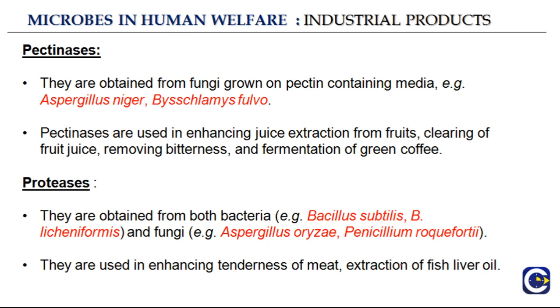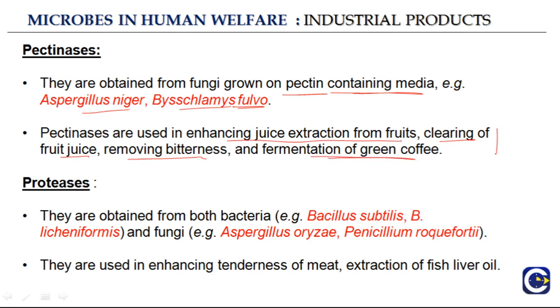Next is pectinases. They are obtained from fungi grown on pectin containing media. For example, Aspergillus niger, Bacillus fulvo. So these are the names of the microorganisms that you must remember. And what are these pectinases? They are used in enhancing juice extraction from fruits, for clearing of fruit juice, removing bitterness and fermentation of green coffee.